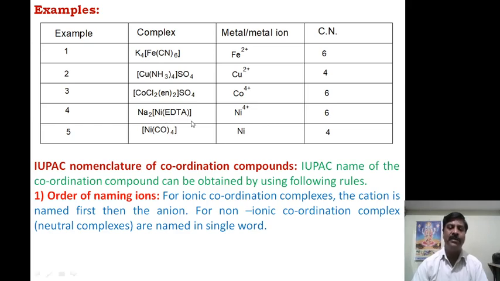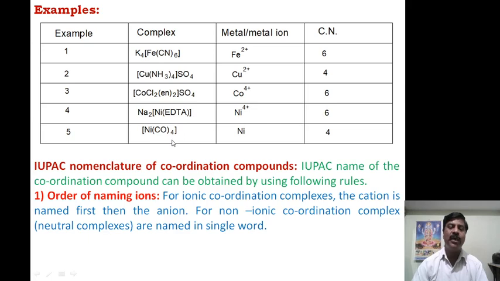Here EDTA is a simple ion, and nickel has oxidation state +4 because sodium contributes +2 and EDTA has -6. +2 and -6 makes -4, and to balance it is +4. Therefore the oxidation state of nickel is +4, and one EDTA molecule has the ability to donate 6 pairs of electrons to the central metal atom. Hence it is hexadentate and the coordination number is 6.